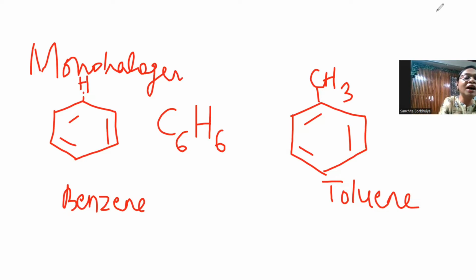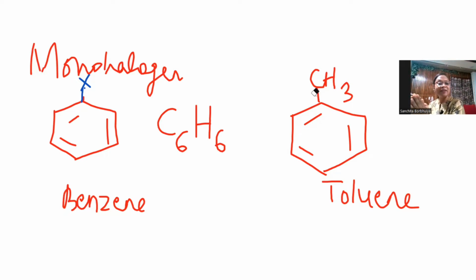I'm replacing the hydrogen. There is a hydrogen at each position of the carbon. Come on, this is bond line, na? In bond line, we neither show the carbon nor the hydrogen. It is understood there is a hydrogen. So I will replace this hydrogen with a halogen. All right. So this is a monohalogen derivative of benzene.